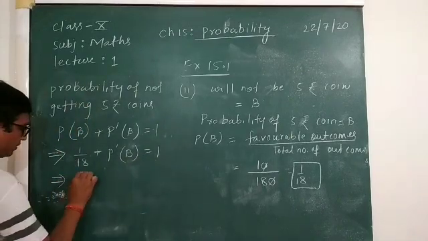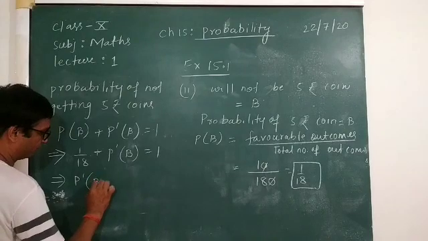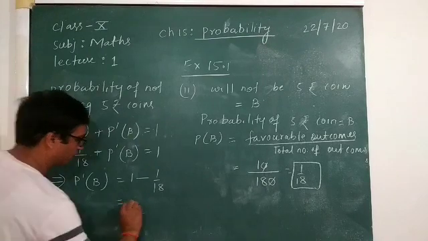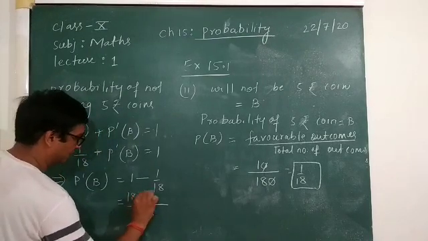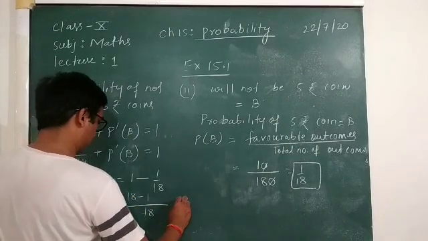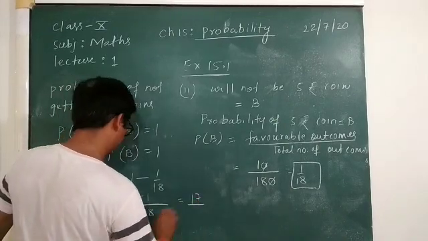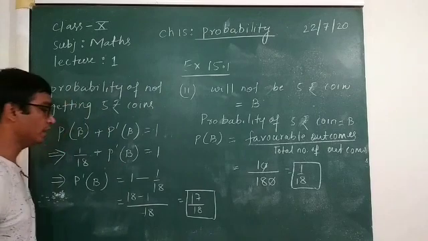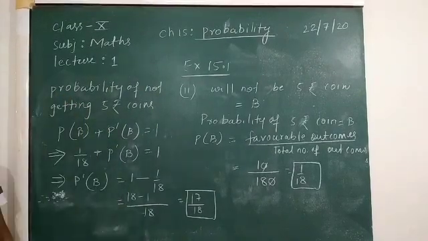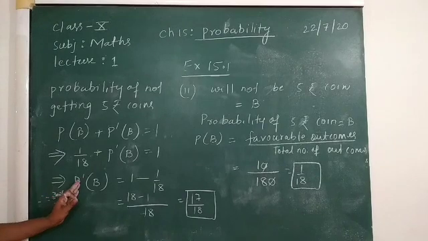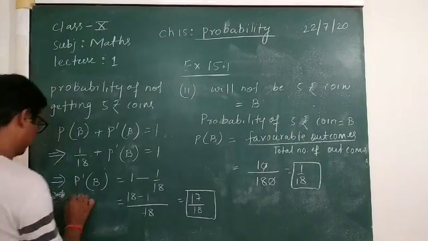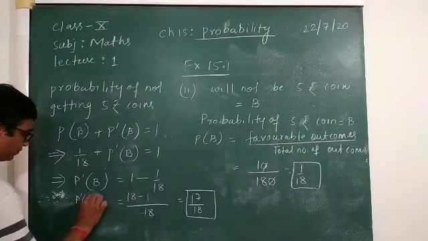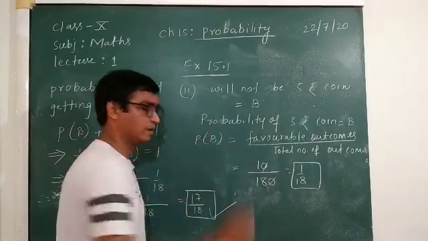Now probability of not getting 5 rupee coin is equal to 1 minus 1 by 18, which is 18 minus 1, equal to 17 upon 18. 17 upon 18 is the probability of not getting 5 rupee coin. So this is our answer.